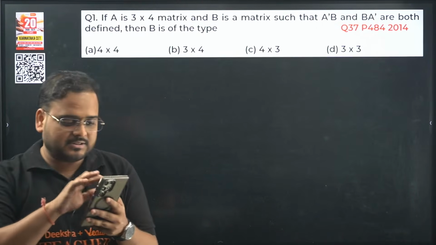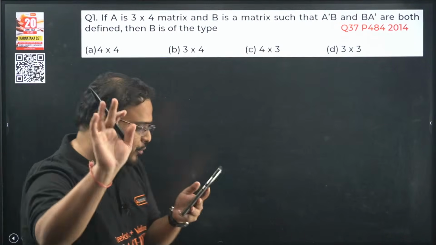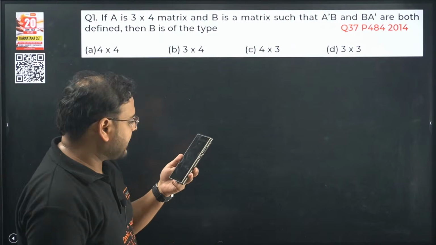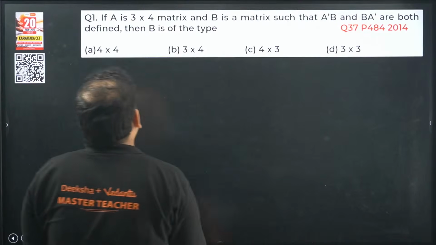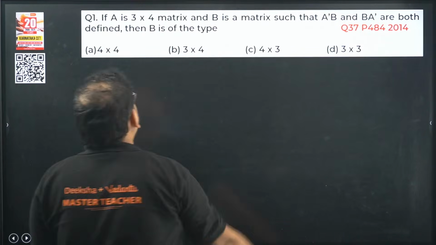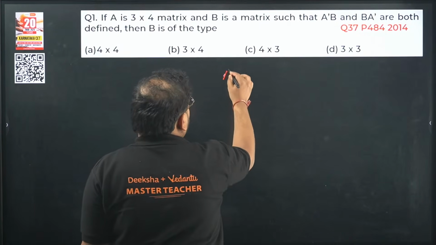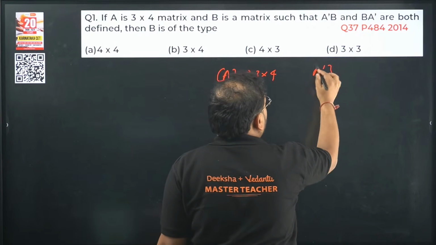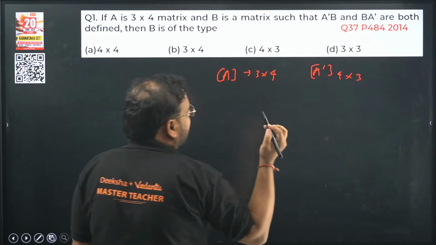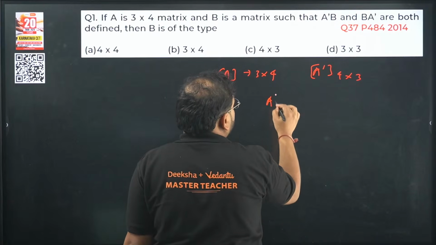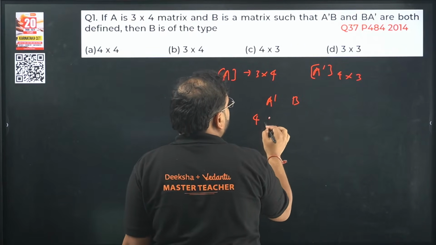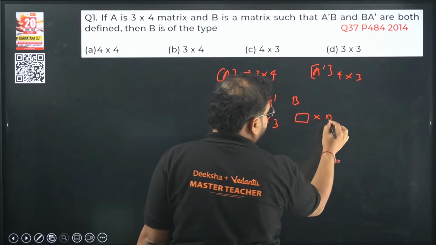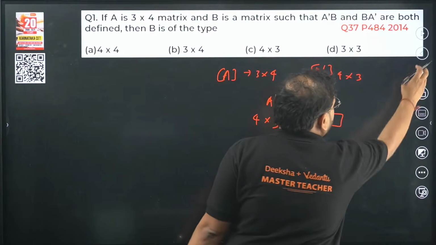So I think I have the first answer. Yes, option B is the answer from XXRS. Okay, so the question is: if A is a 3x4 matrix and B is a matrix, and A dash B is defined. A is a 3x4 matrix, which means A dash will be a 4x3 matrix. Am I right? Yes. And they're saying A dash B is defined. It means A dash, 4x3, should match whatever is in the order of B so that the product is defined.